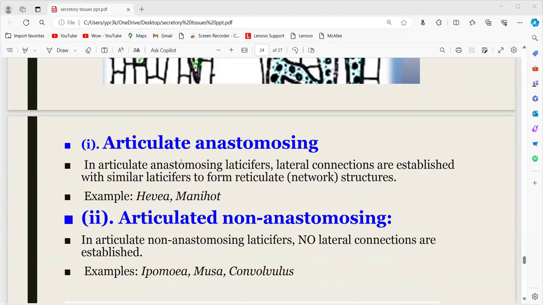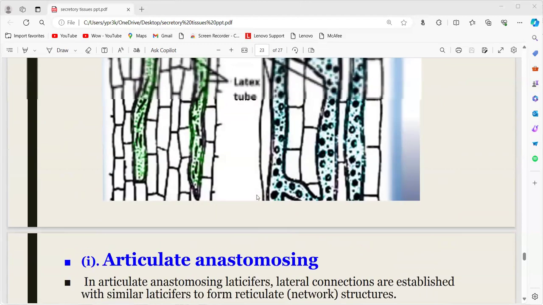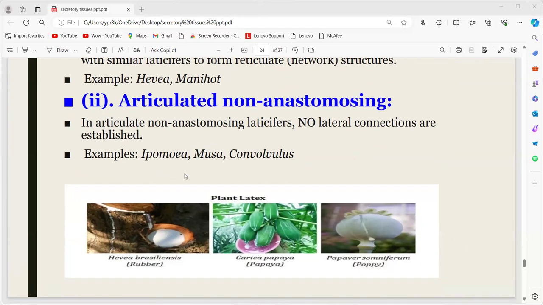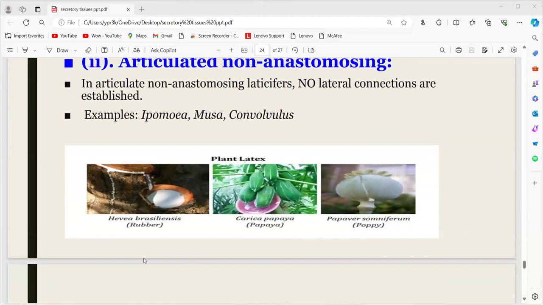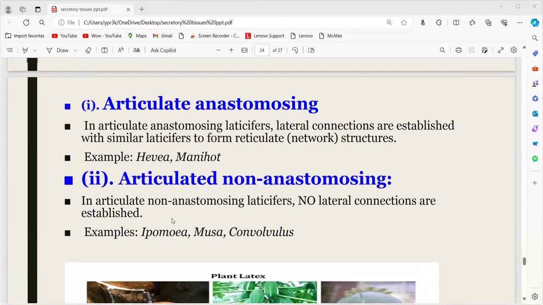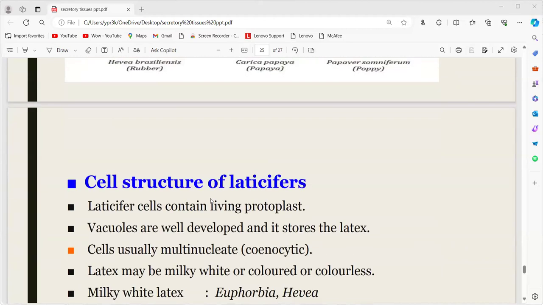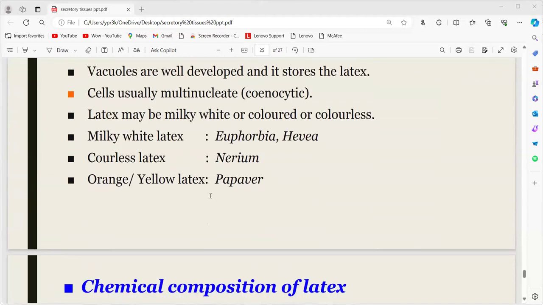In articulated anastomosing laticifers, lateral connections are established with similar laticifers to form a reticulate structure. Examples are Hevea and Money plant. Whereas in articulated non-anastomosing laticifers, no lateral connections are established. Examples are Ipomoea, Musa and Convolvulus. So Hevea is an example for articulated anastomosing. These are the examples.